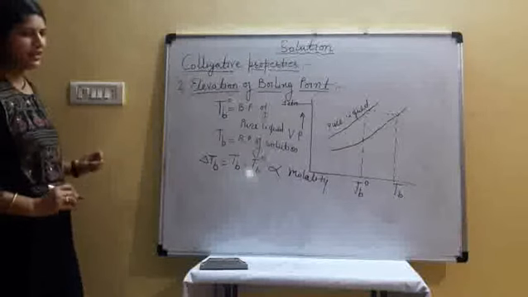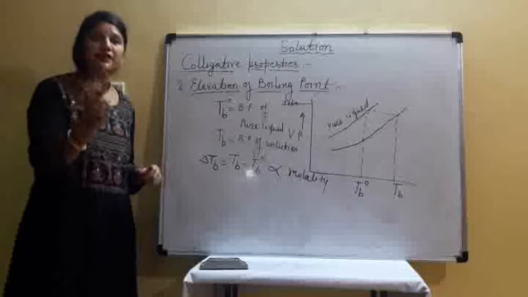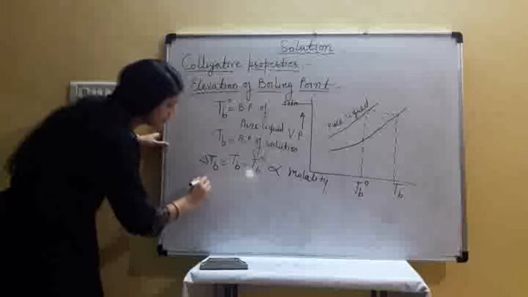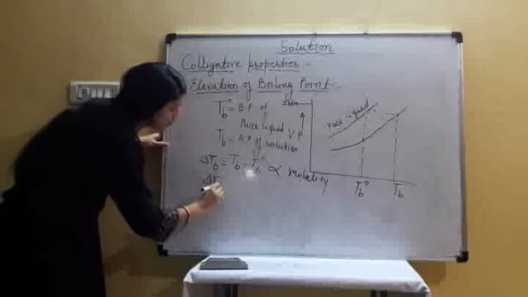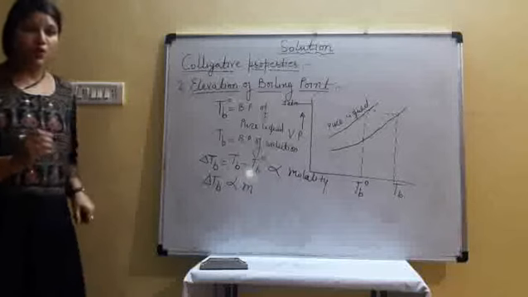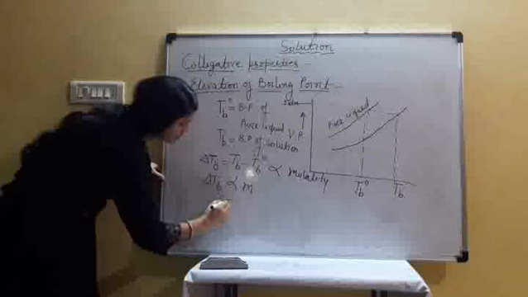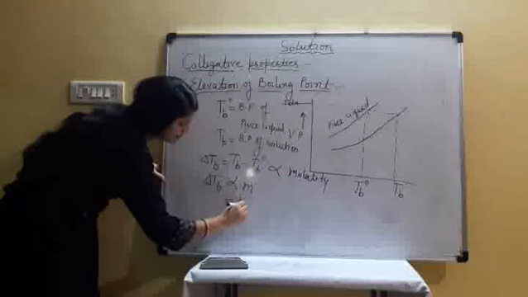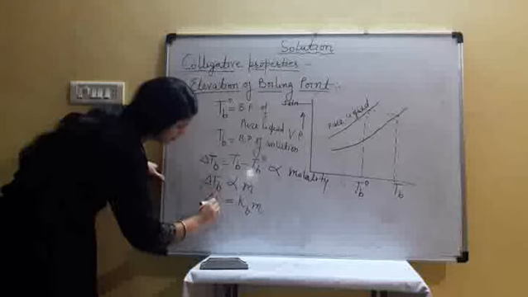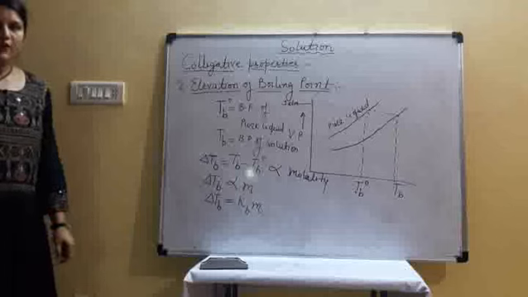What do you mean by molality? The number of moles of solute present in 1 kg of solvent. So delta Tb is directly proportional to the molality, expressed by small m. When we remove the proportionality, we get a constant Kb. Delta Tb is equal to Kb into m.